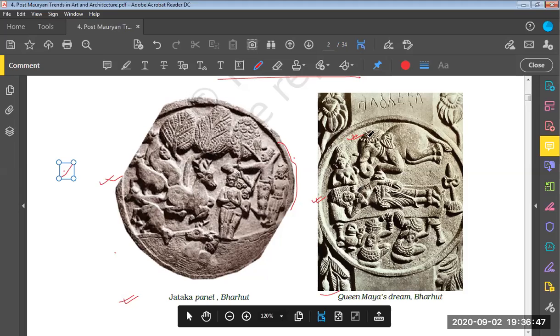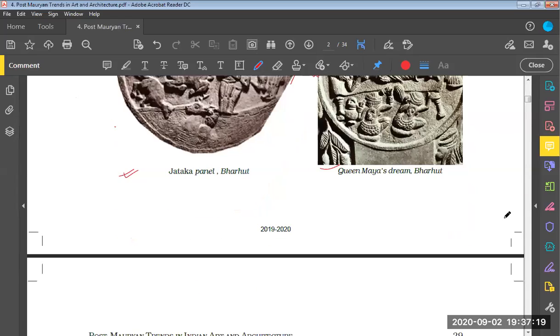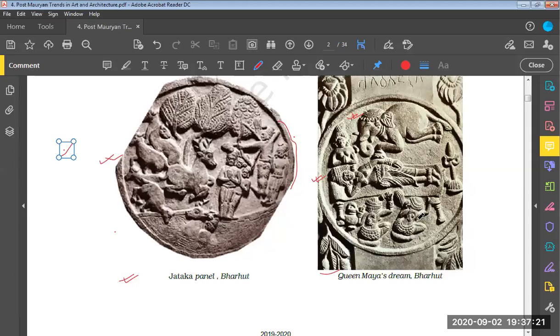Queen Maya is the mother of Siddhartha, that is, the mother of Gautam Buddha. In her dream, an elephant is coming towards her. The elephant is associated with the birth of Buddha. Various symbols are used with different stages of the life of Buddha, and the elephant is used to depict his birth. So this right image depicts Queen Maya's dream, which is there at Bharhat.